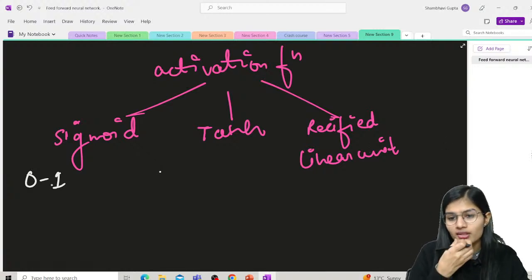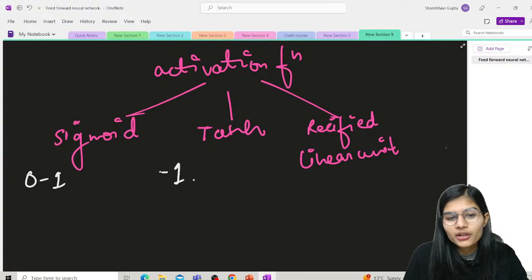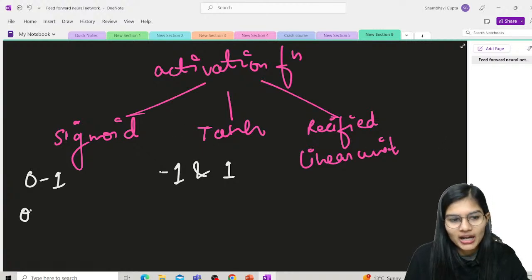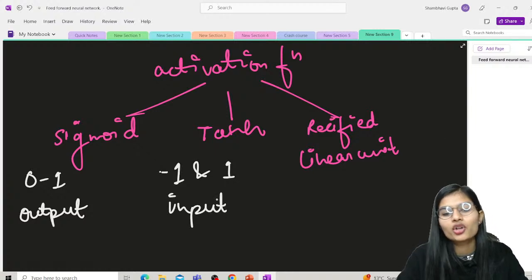Fine. Tanh: whatever values you have between -1 and 1 get mapped into the input value. Sigmoid gets your values mapped to the output values, and tanh gets values between -1 and 1 mapped into your input value.